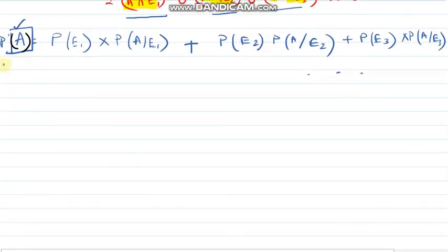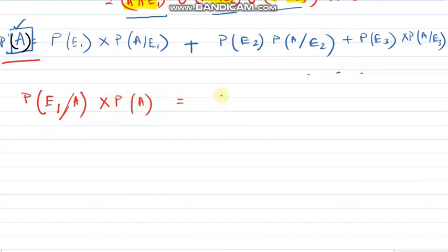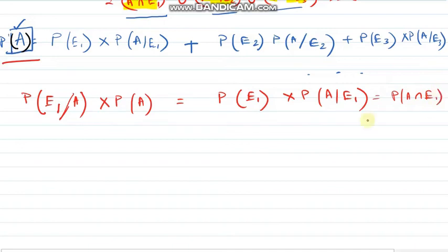Now, out of all these cases, if we need to find the probability of E1 given A, then probability of E1 given A into probability of A will be equal to probability of E1 into probability of A given E1. Already I have discussed, both of these results are equal to probability of A given E1, right?